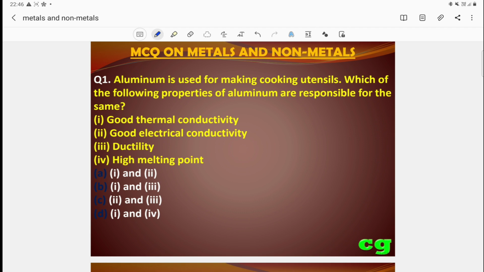So let us start the MCQ questions from the chapter metals and non-metals. First question: aluminium is used for making cooking utensils. Which of the following properties of aluminium are responsible for the same? The options are good thermal conductivity, good electrical conductivity, and ductility, high melting point. What is the correct answer?